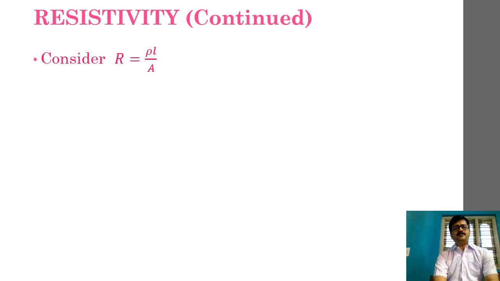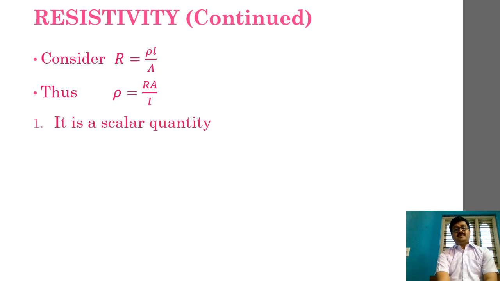So first property, by considering R equal to rho L by A, we can say that rho is equal to RA by L. Rho is equal to R into A divided by L. So according to this, since resistance R, area A and length L, all three are scalars, the ratio must be a scalar quantity only. So we can say that resistivity is a scalar quantity.